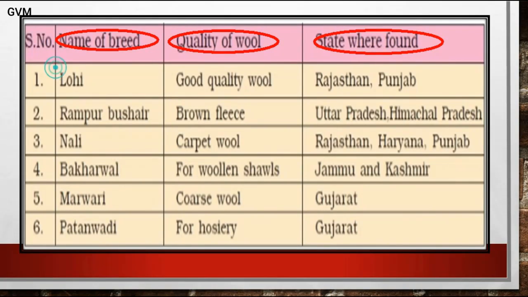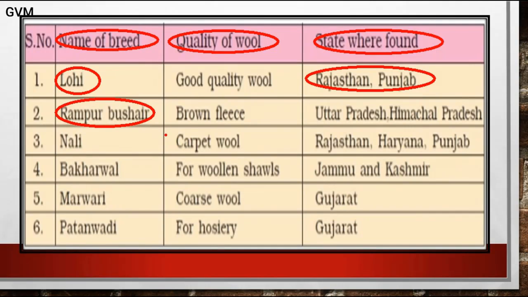So the first breed of sheep is Lohi, and students, the fleece of this breed of sheep is a very good quality of wool, and this is basically found in Rajasthan and Punjab. The next breed of sheep is Rampur Bush Hair, and students, the speciality of this breed of sheep is that its fleece is basically brown color, and this breed of sheep is basically found in Uttar Pradesh and Himachal Pradesh.